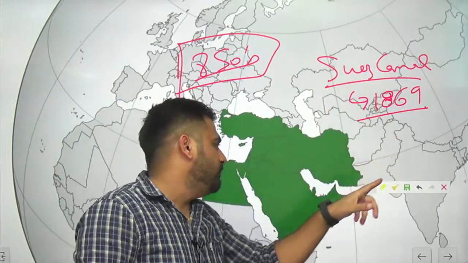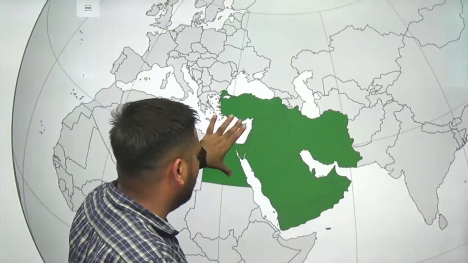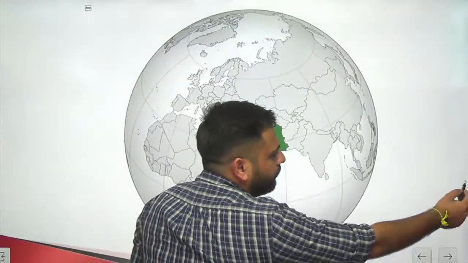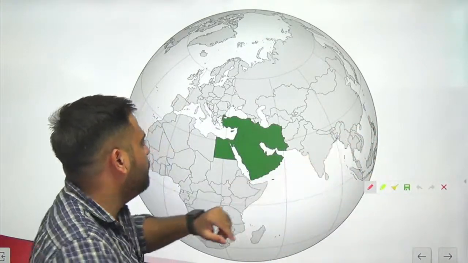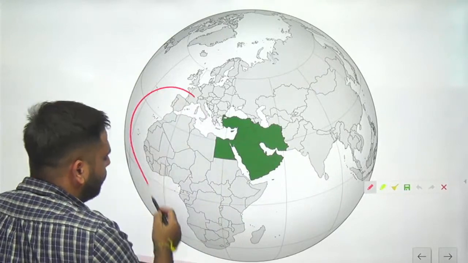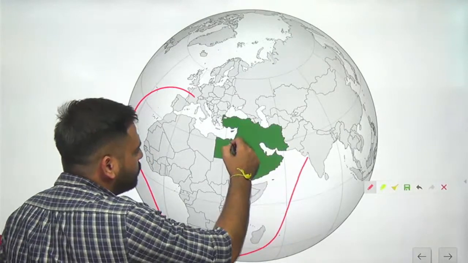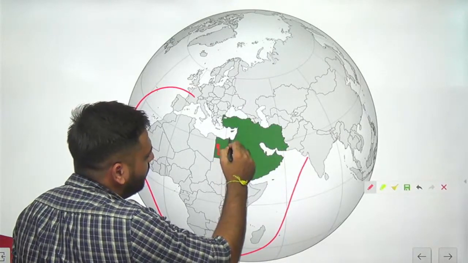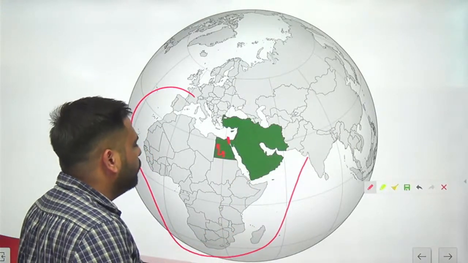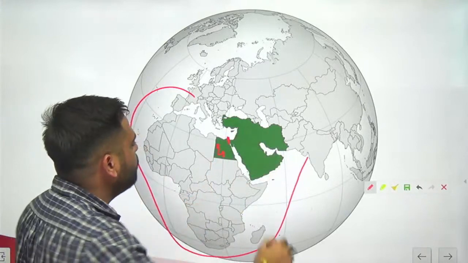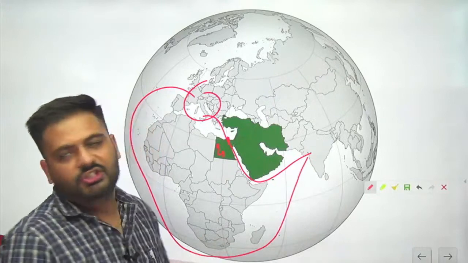Now, why was the Suez Canal important? When Europeans started trading with the eastern part of Asia, they had to come all around Africa and then reach Southeast Asia. After the construction of the Suez Canal, here in Egypt, there is a small canal, a 193 kilometer long man-made Suez Canal. So Europe could directly go through this area to Southeast Asia.